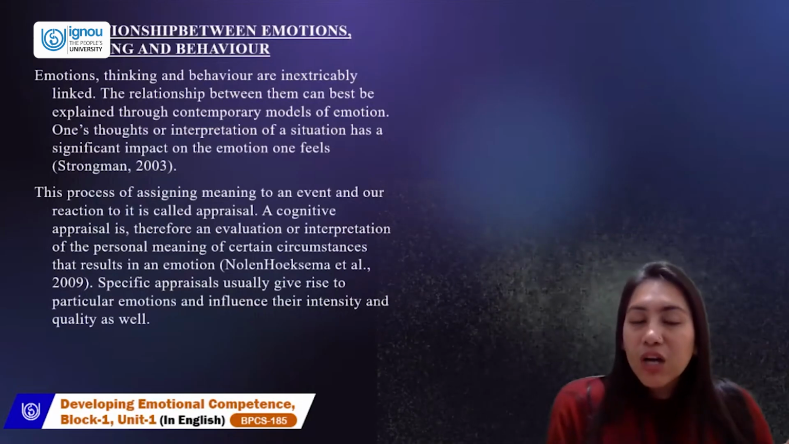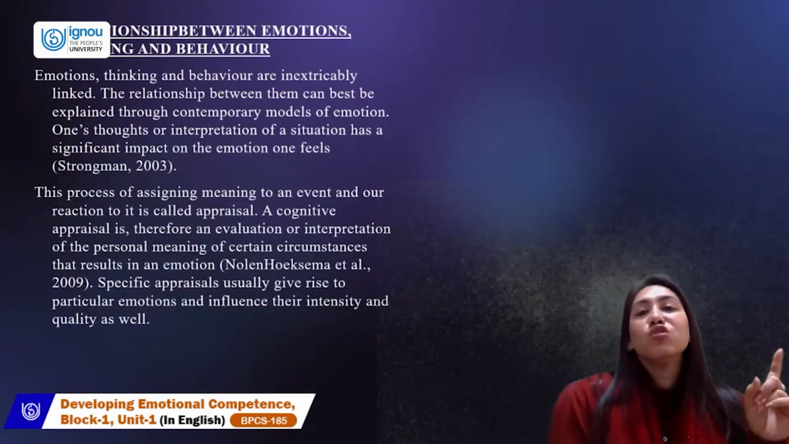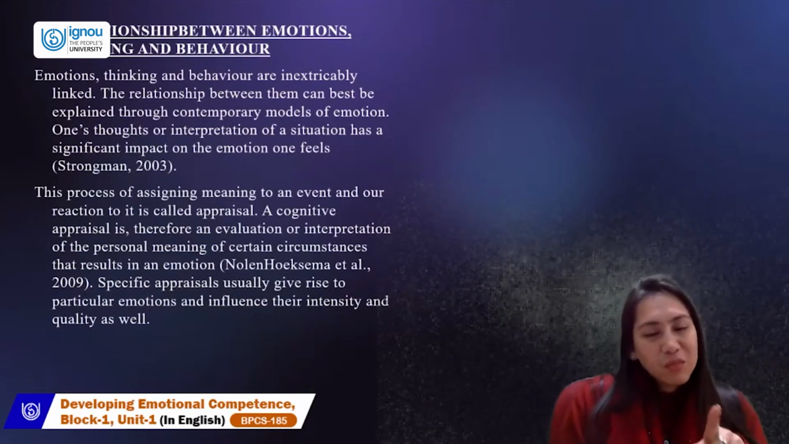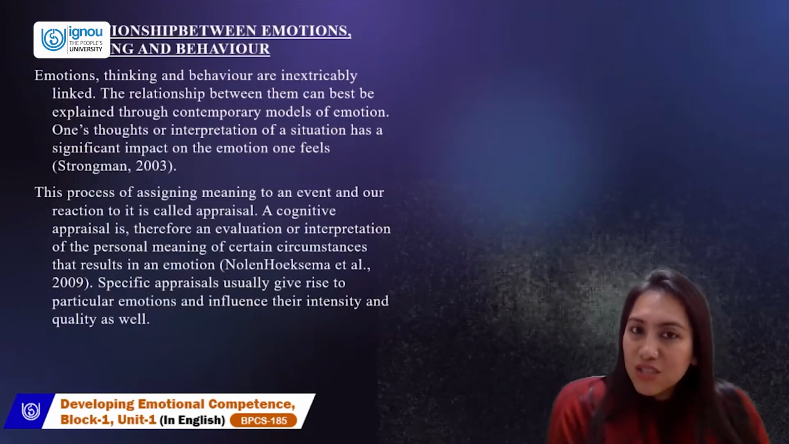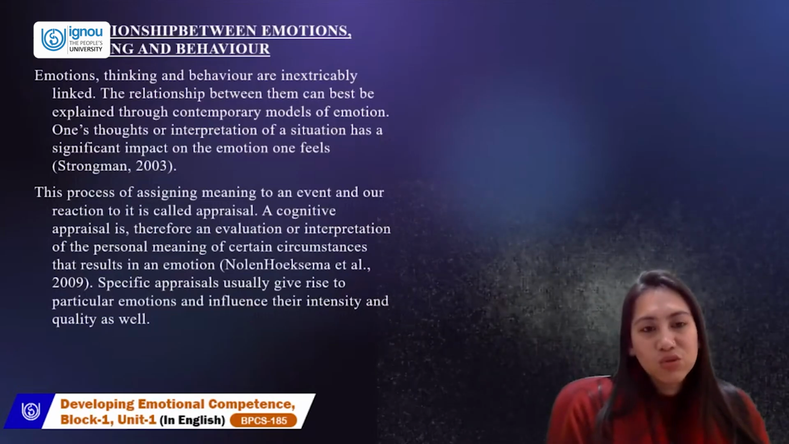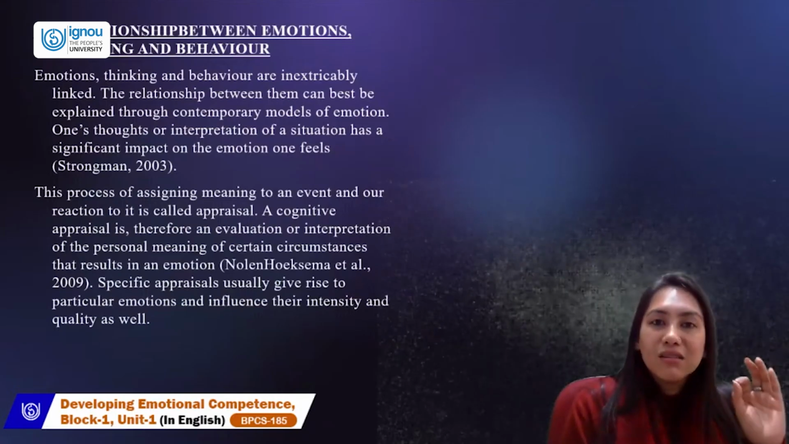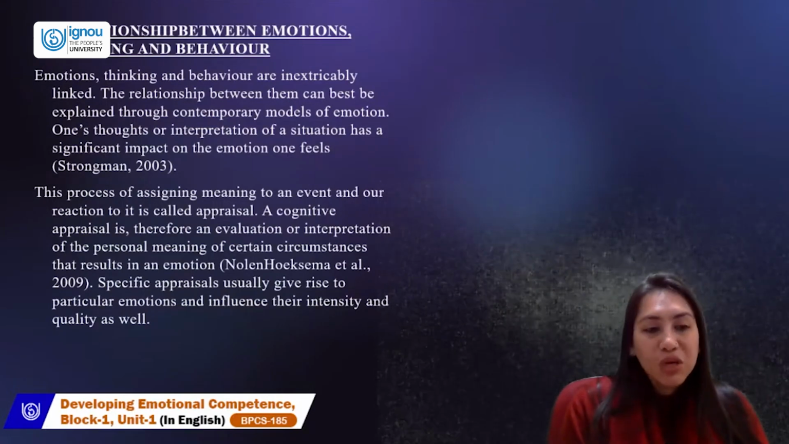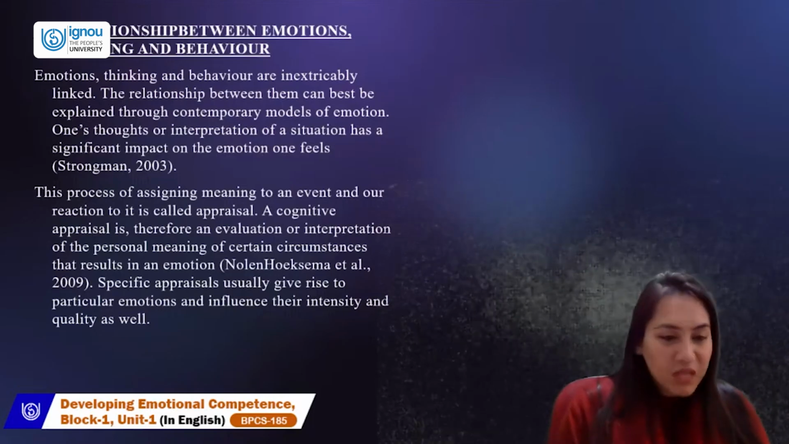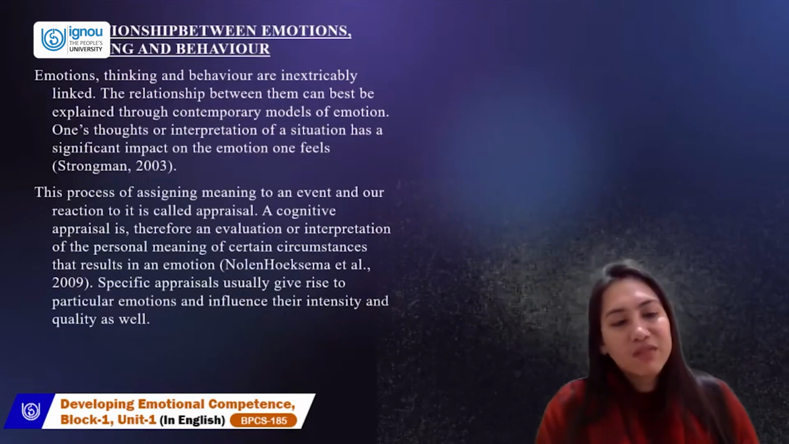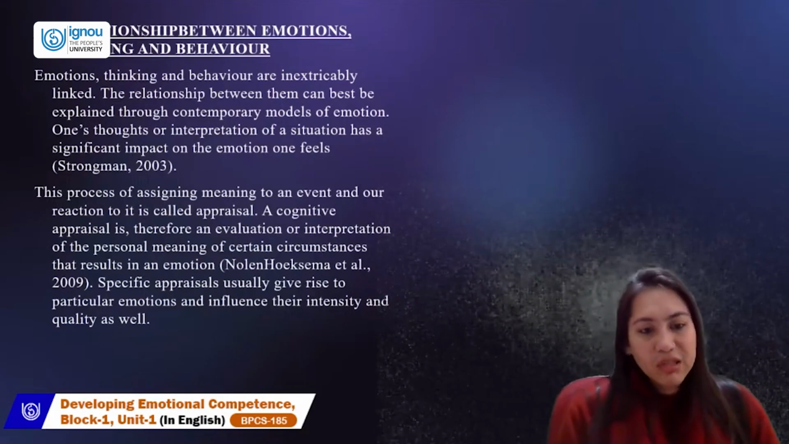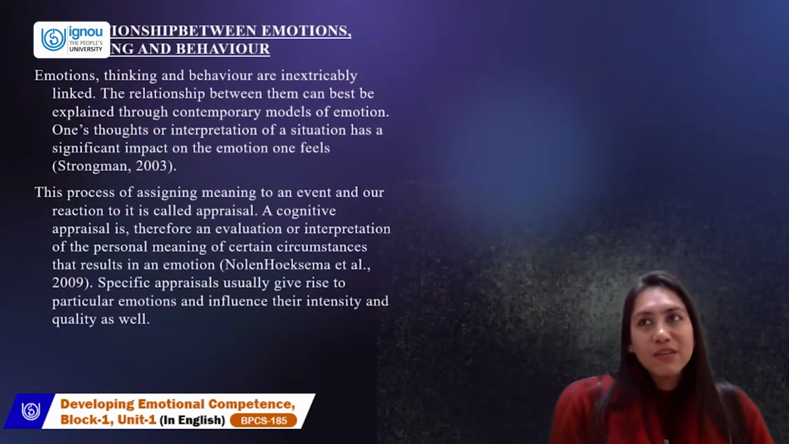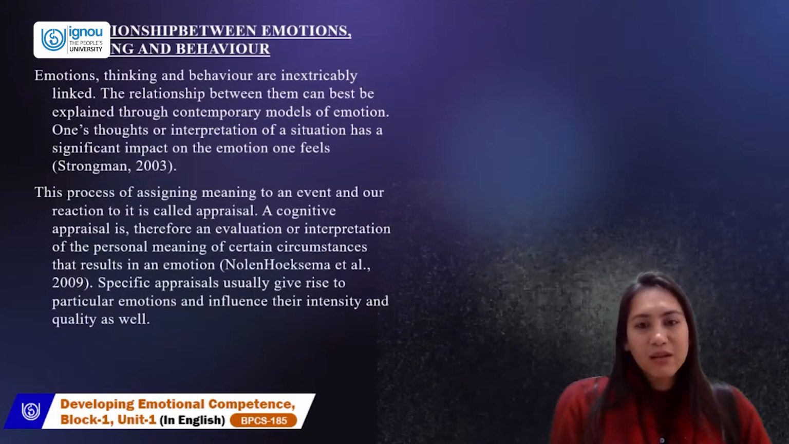Let's go back. We just understood that if we label a situation as positive or negative, our emotions automatically come like that. That is a cognitive appraisal. You have evaluated the situation and interpreted it as good. So remember, our cognitive appraisal of the situation leads to the kind of emotions that you're going to put out. Specific appraisals usually give rise to particular emotions, and influence their intensity and quality as well. The kind of appraisal that you make of a situation will influence your emotion.